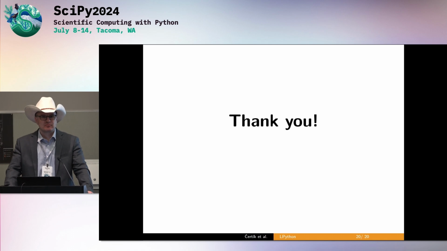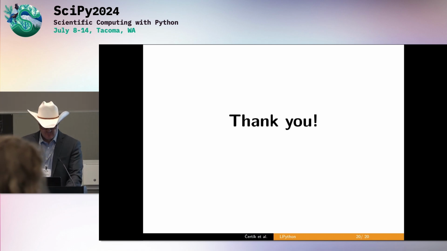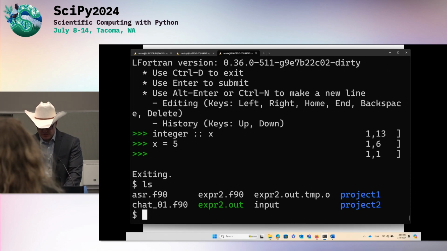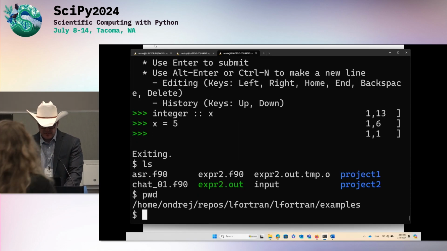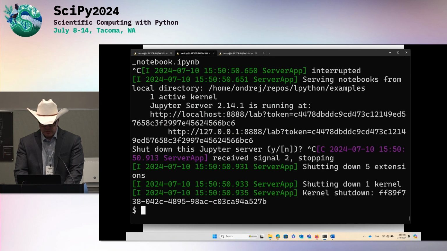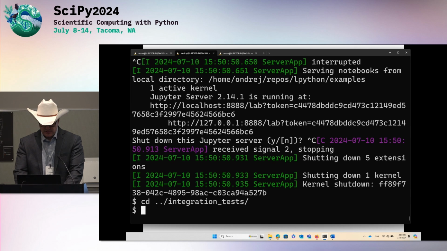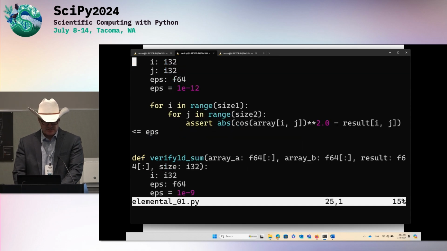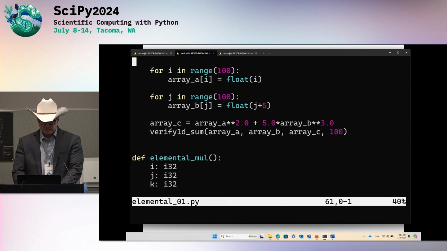Have you tried compiling NumPy with it, or SciPy, pandas, and how close are you to making that work? Yeah, I think the best thing is to look at a demo here. So I'll kill this Jupyter notebook, and I'll go to our integration test. Let's take the elemental 01 test. So here is an example of NumPy using some array operations, using NumPy sine, which gives you an idea.